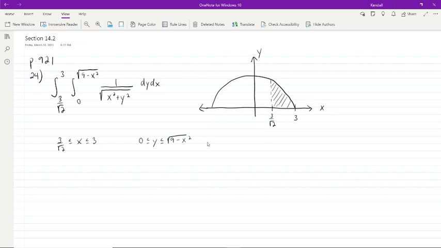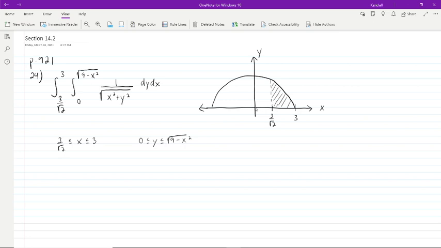So keeping in mind we're switching to polar, we need to figure out what r and theta vary between instead. Some of it we can see: theta varies from 0 down here on the x-axis up to whatever this theta is, where this dotted line meets the semicircle. We can't see that from the picture, so we have to figure it out. And then r varies from something on this dotted line, there are a bunch of different r's on that dotted line, out to 3.